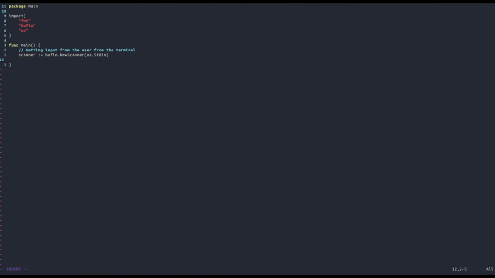Well, the second thing that we need to do is actually perform a scan operation, meaning that now we want to read what the user will write in the console, and we're going to do this via the scan method. So we're going to say scanner.Scan.